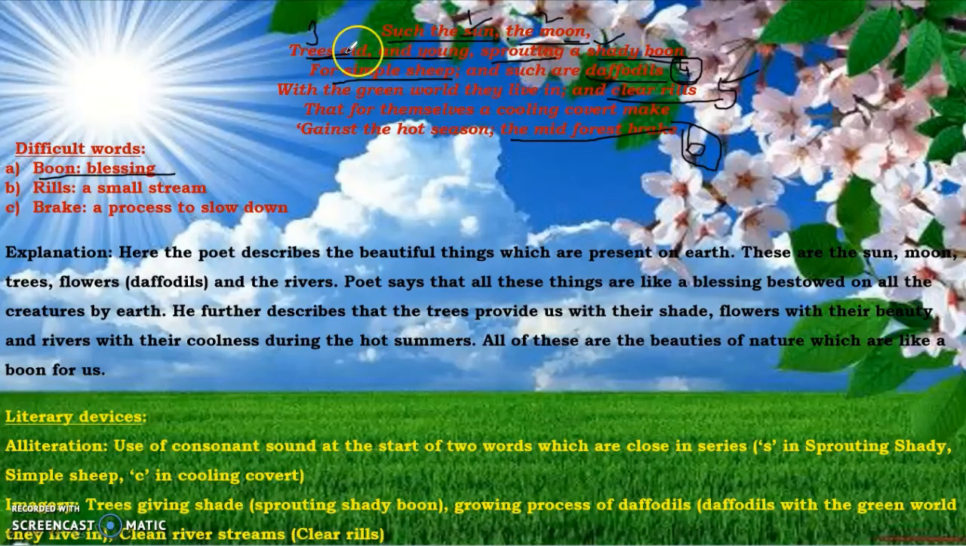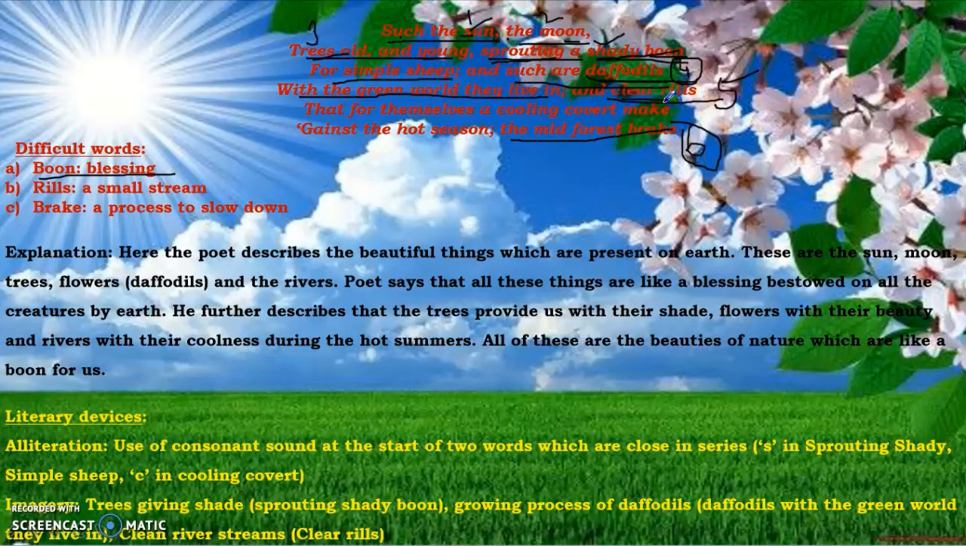So such trees which are old, very, very old, or such plants which are very young, such trees which give or sprout a shady blessing by giving the shade to the animals, to the innocent animals, which are just a blessing to them. Such are daffodils, or for that matter any other plant that you can count that you find beautiful. So daffodil is just an example. He says that such are daffodils. Daffodils are very beautiful flowers with the green world they live in, and not only the flowers, but the greenery around the flowers is also as beautiful as the colorful flowers are.